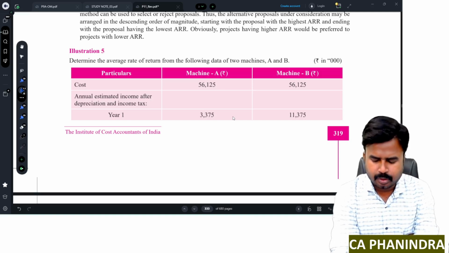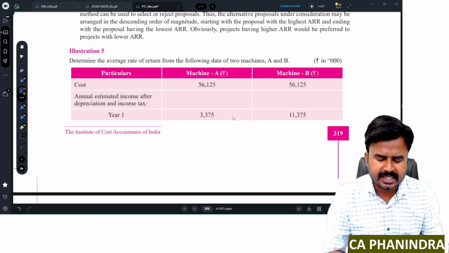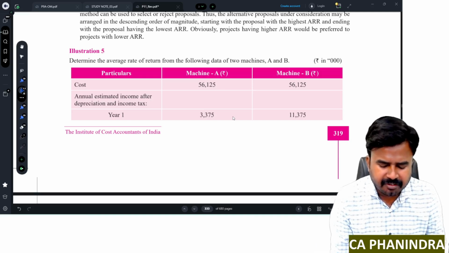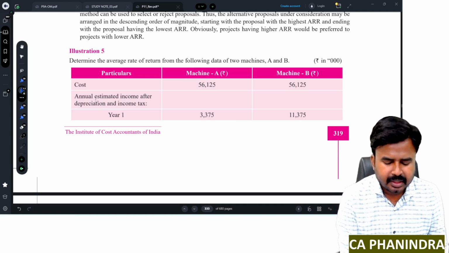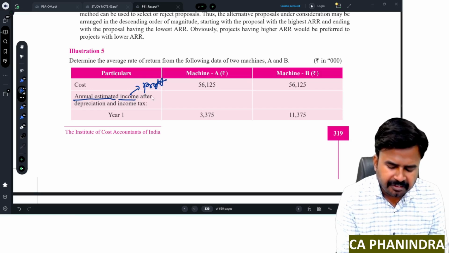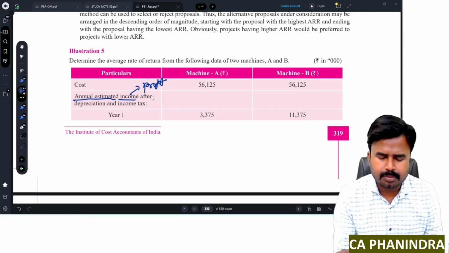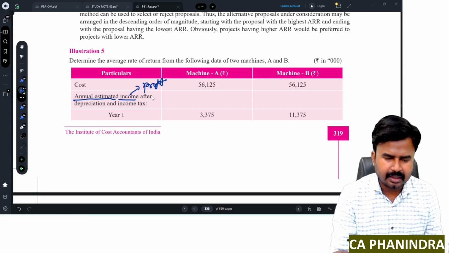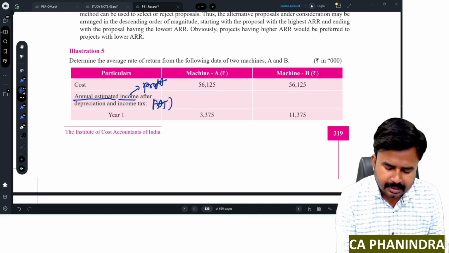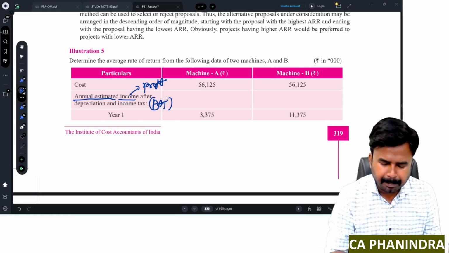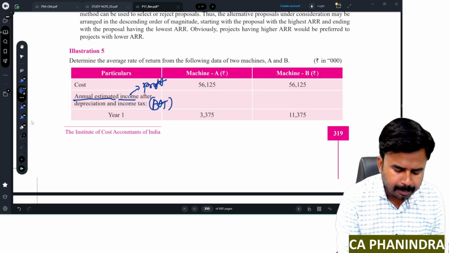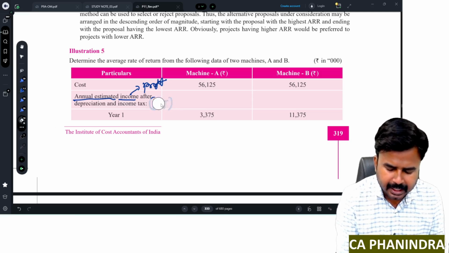Machine A, look at machine A only. Cost is 56,125. Annual estimated income after depreciation and income tax. Annual estimated income means profit. Profit after depreciation and income tax means profit after deducting depreciation and after deducting income tax, so that I'll get profit after tax. After deducting depreciation and income tax, what I'll get? PAT. So straight away they've given what? PAT. So you don't need to calculate PAT here.